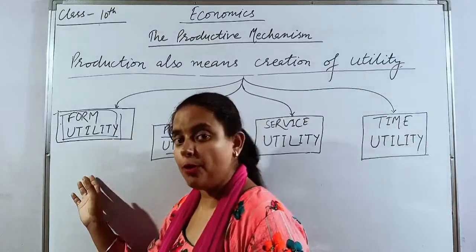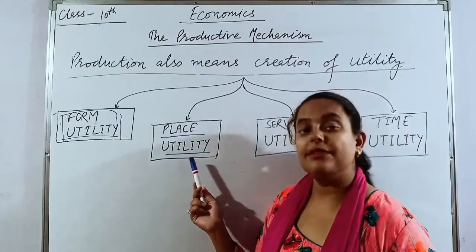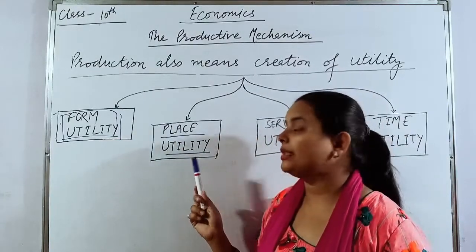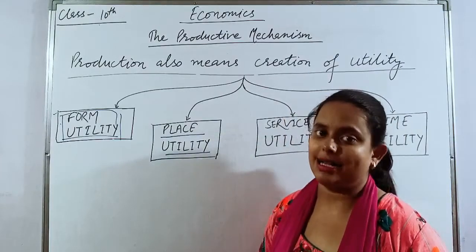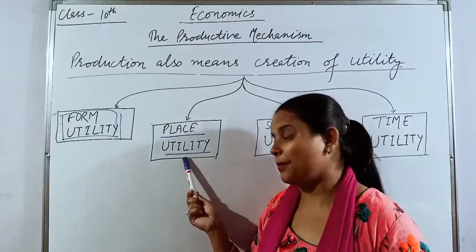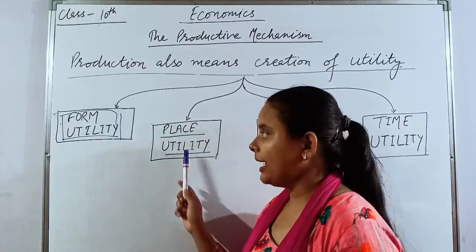First I told you form utility, that is by changing the form of a commodity. Second, we are not changing the form, but we are changing the location of a commodity, from one place to another, that is from the place of production to the place of consumption. Okay, this is clear.